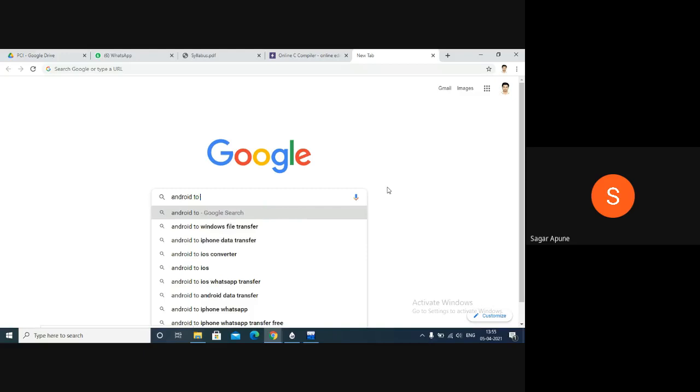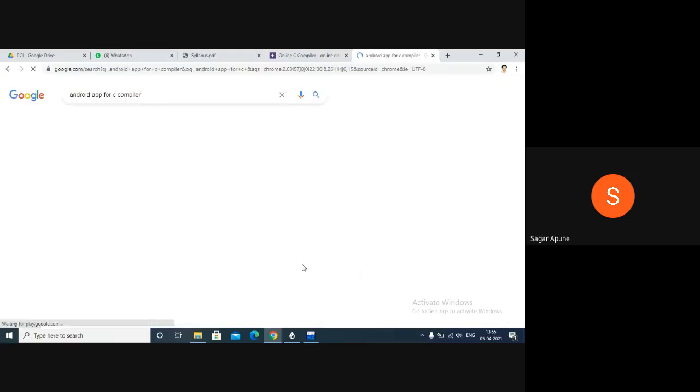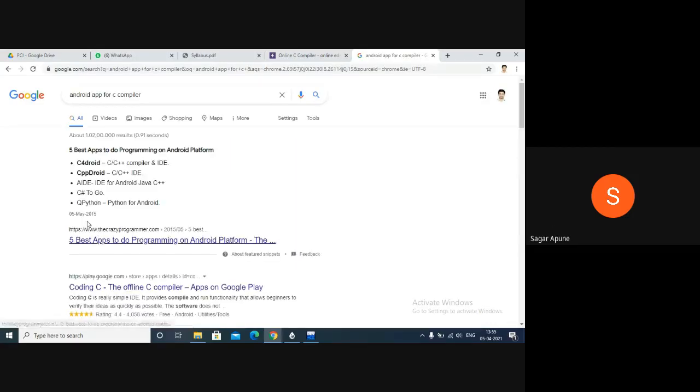Android app for C programming or C compiler. So there are different compilers. CPP Droid is better. Okay, you can just open your Play Store and just put CPP Droid or C for Droid. So you can execute your programs through those applications. Okay, so these are the best compilers if you are an Android user.